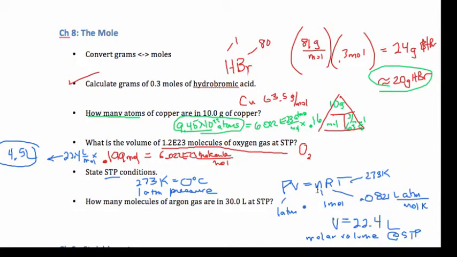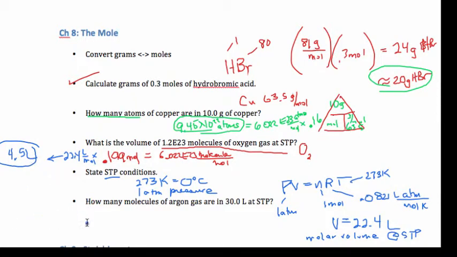So 1 mole of gas at STP, I know it's 22.4. That's on your resources sheet, but it's good to memorize it. Once you establish that you have 0.2 moles, we establish that by taking the count and dividing it by Avogadro's number to convert it to moles. We only have 0.2 moles, so we're going to have a fraction of this 22.4, which is 4.5 liters.